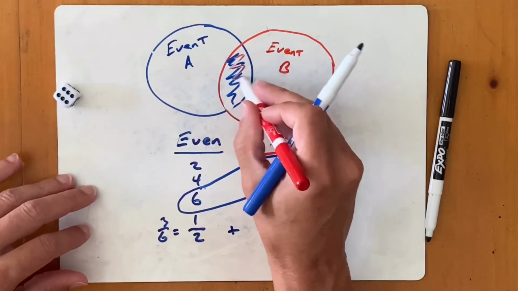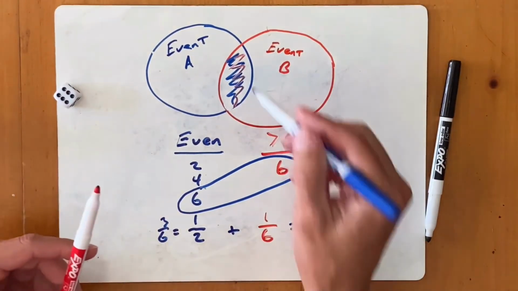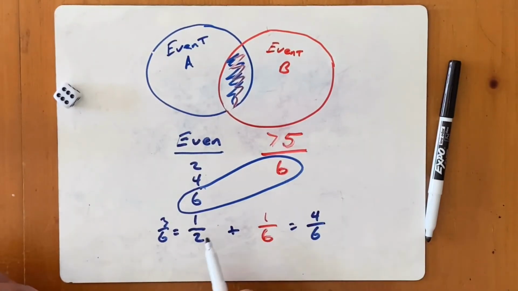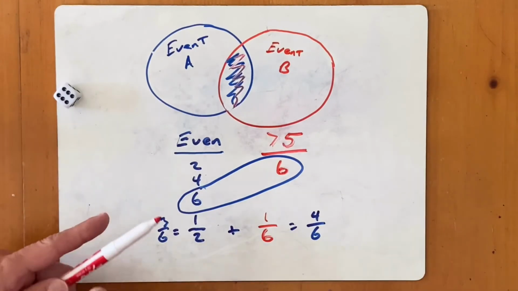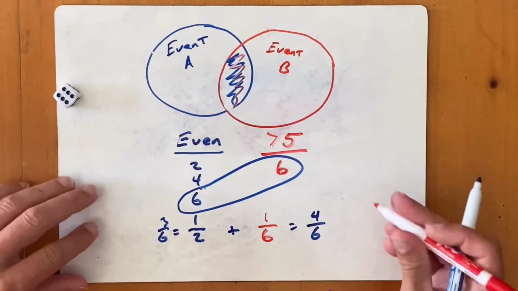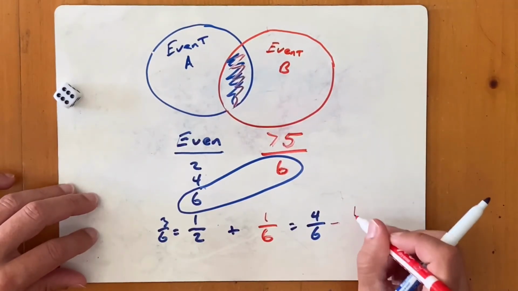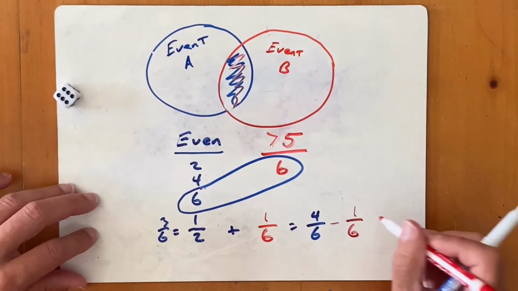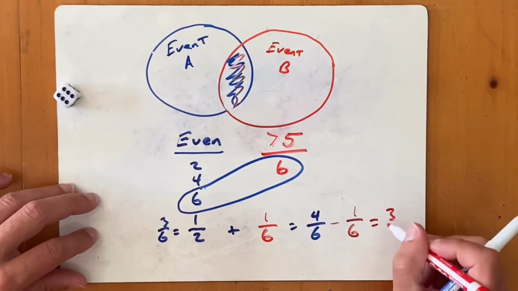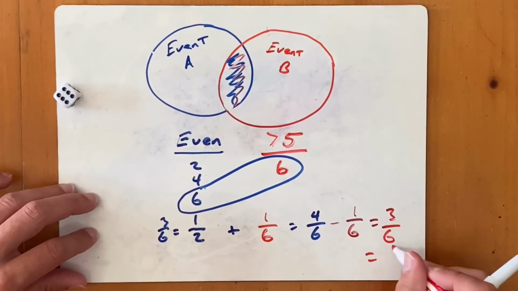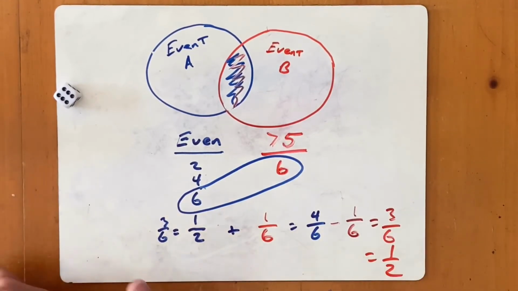So these are the things that fall in both categories, satisfy both events. So I need to subtract that from my probability. So I'm going to minus the overlap out of there, and then that will give me my final probability, which would be 3 out of 6 or 1/2.